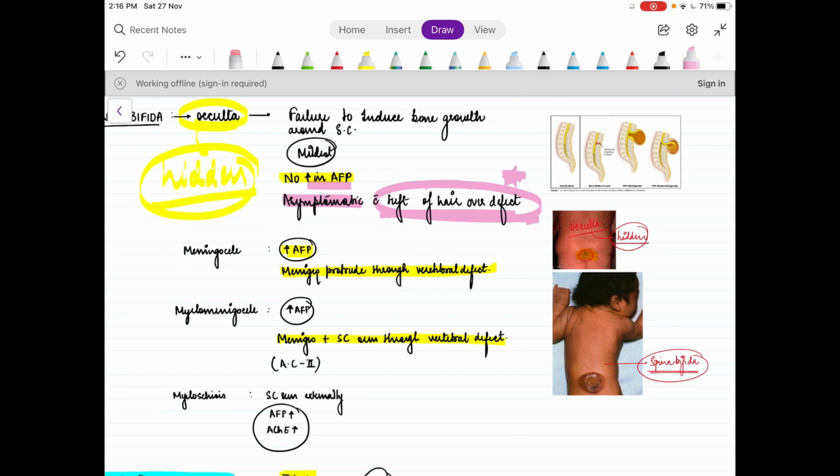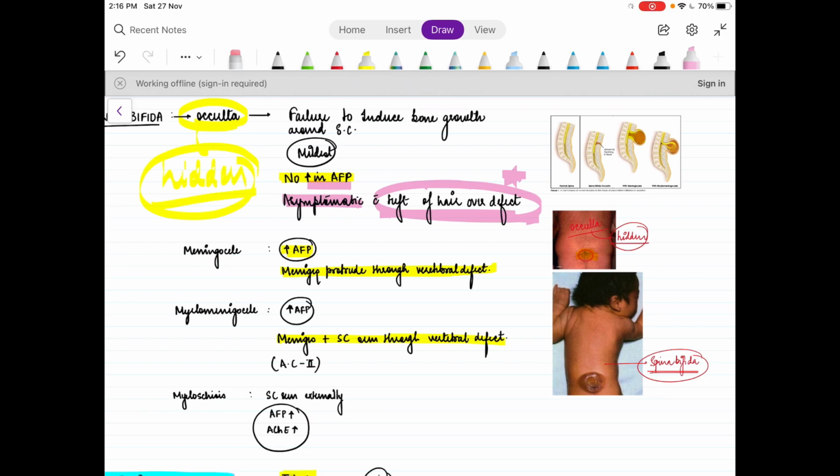Now we'll discuss meningocele. In meningocele, there is a breach in the skin wall and hence there is an increase in alpha fetoprotein. What meningocele means is that the meninges protrude through the vertebral defect to form a meningeal sac. What does myelomeningocele mean? There is an increase in AFP, and there is a protrusion of meninges plus spinal cord through the vertebral defect. But in both these conditions, there is no increase in acetylcholinesterase because there is no neural tissue exposed to the outside.